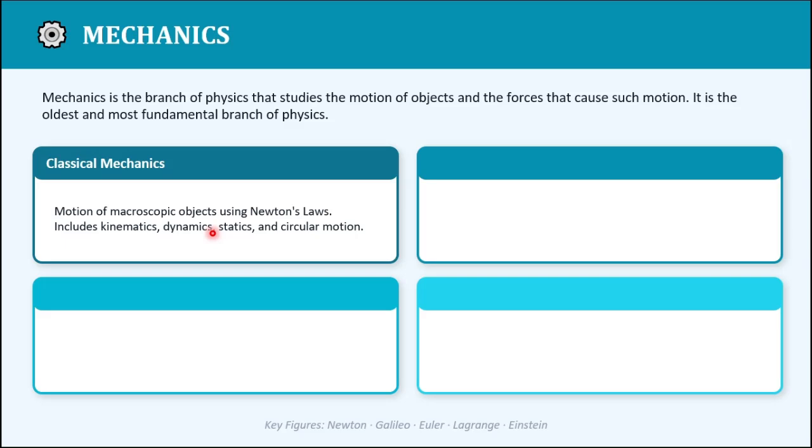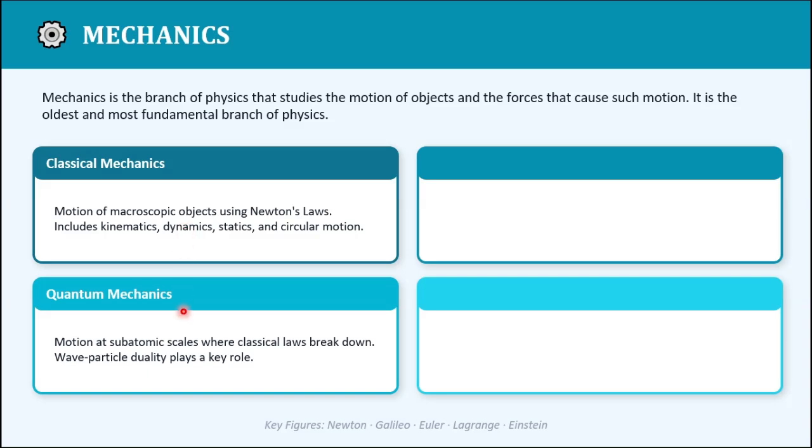So this is all about classical mechanics. Kinematics describes the motion without regard to the cause behind that motion. Displacement, velocity, acceleration, all of this comes under kinematics. Further, the next branch of mechanics is quantum mechanics, and we study the motion at subatomic scales, where classical laws break down.